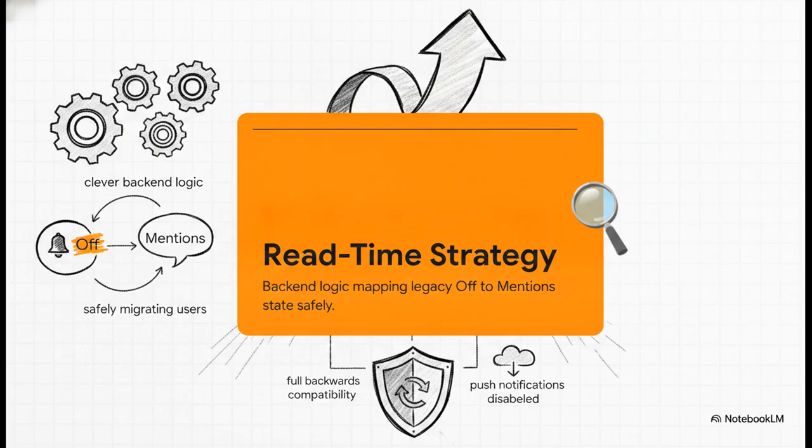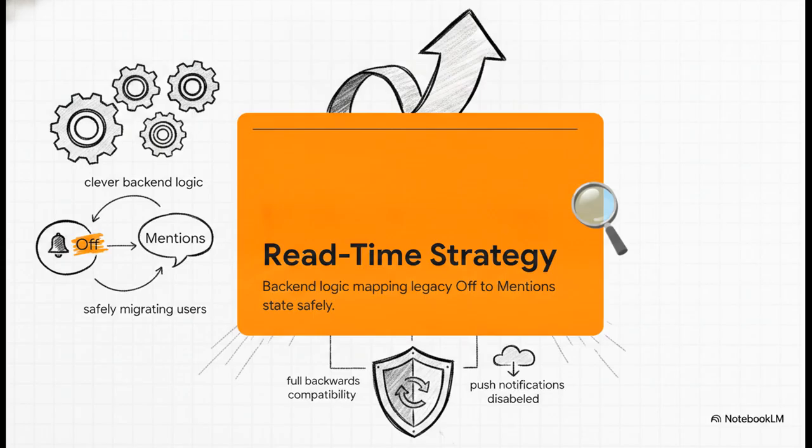Instead of forcing people into the new system with risky database-level overwrites, which could easily corrupt data or just completely ruin user trust, they used some really clever back-end logic. They took the legacy off settings and simply interpreted them as the new decoupled mention state, just with push notifications disabled. It was like read-time magic.